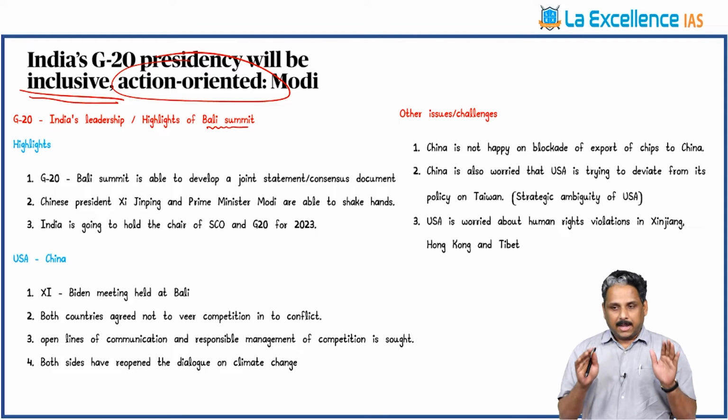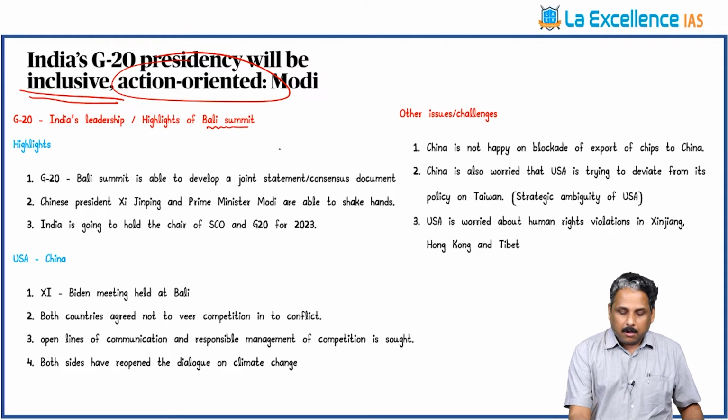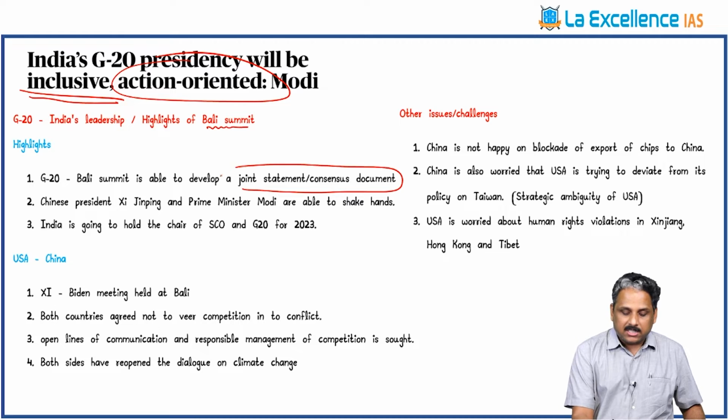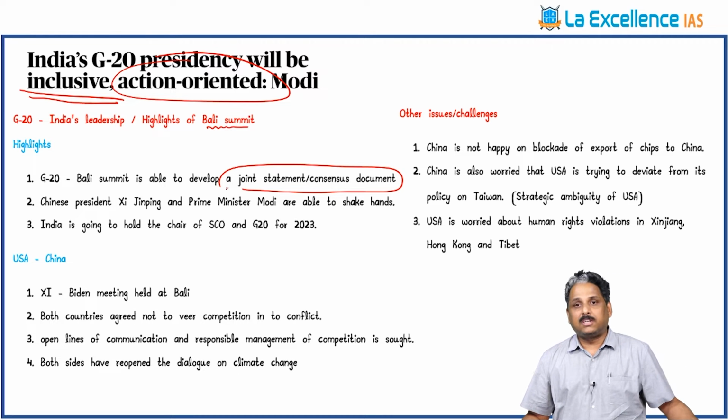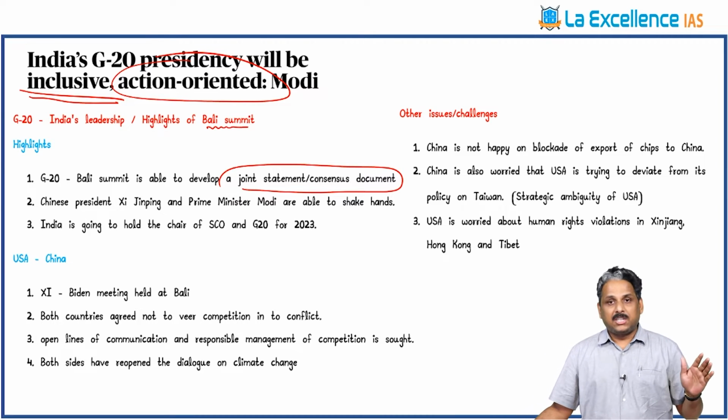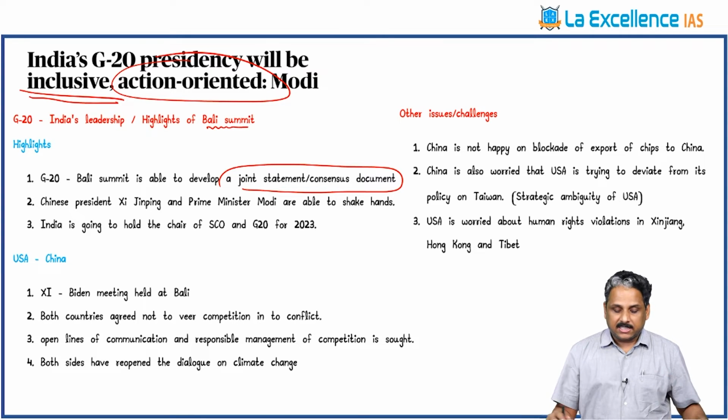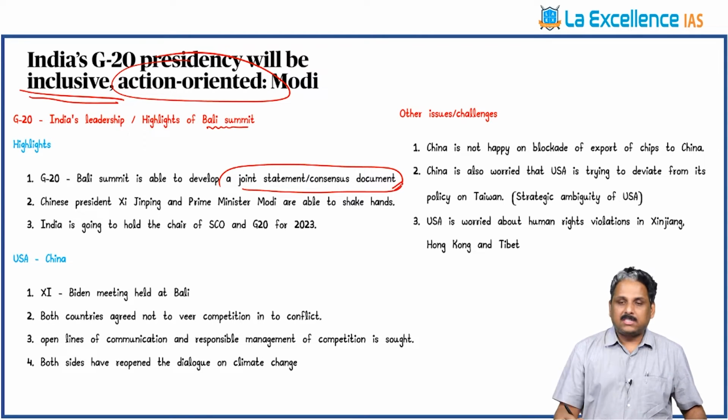In this case, at Bali conference, none of them have expected that a joint statement or consensus document is possible because Russia is opposing any kind of criticism of its war on Ukraine. In this context, achieving the joint statement itself is a big success for India.